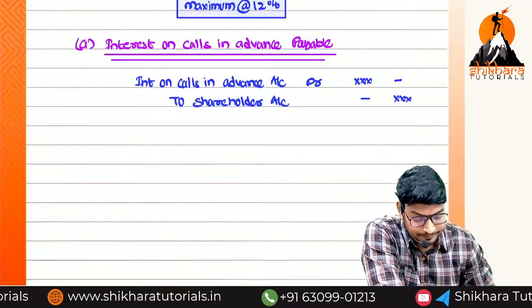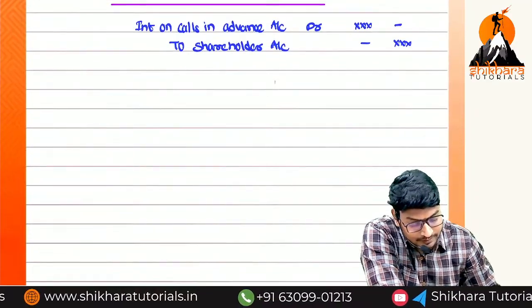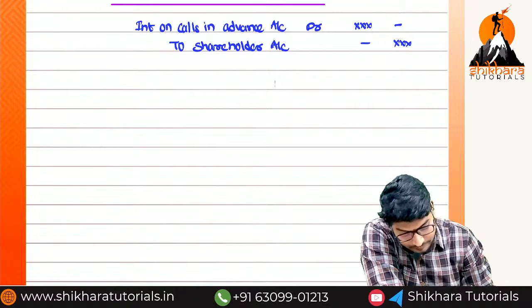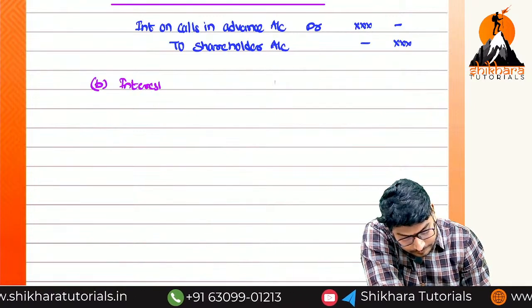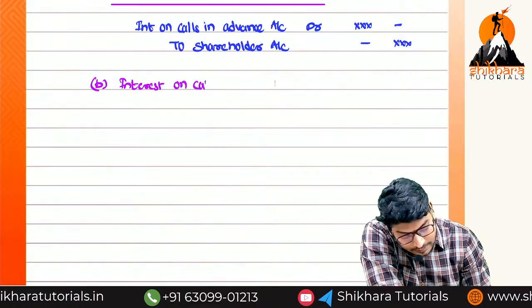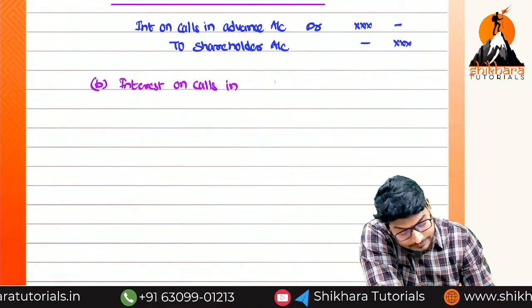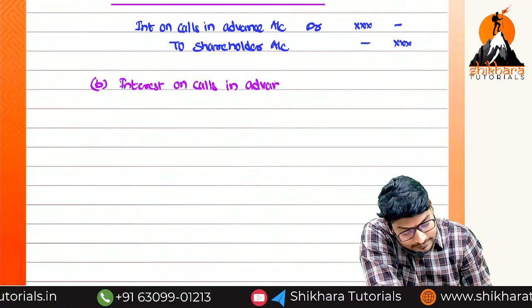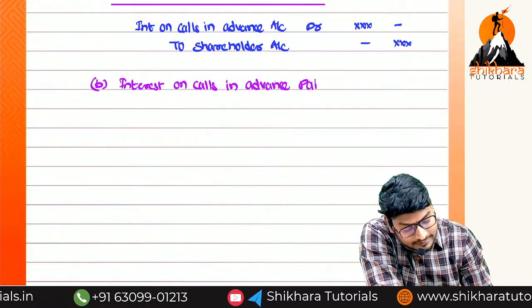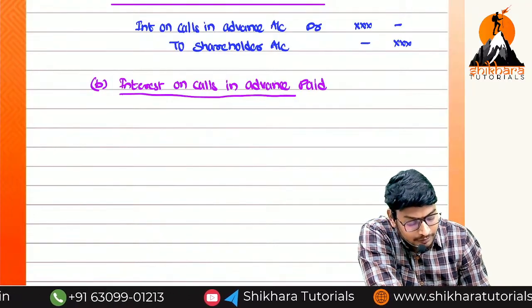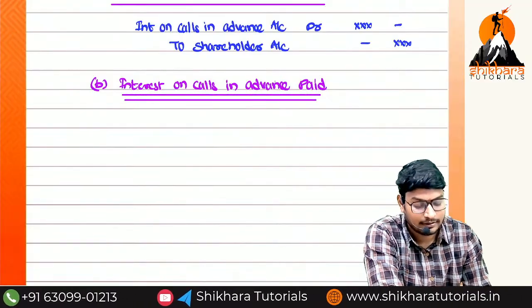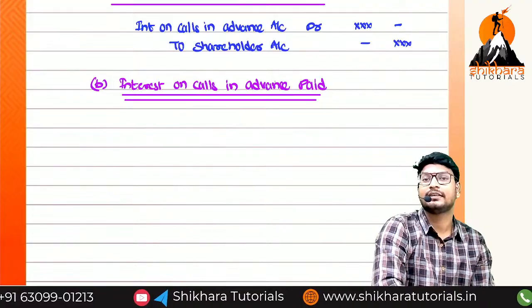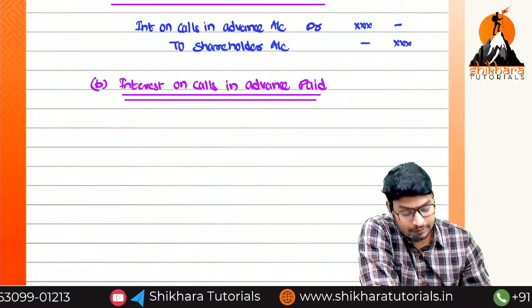Now this is one. What is the next one, ma? Interest on calls in advance paid. What is the entry now? To whom have we paid? Shareholders. Receiver or giver? Receiver. So what is the entry? Shareholders account debited to bank account.